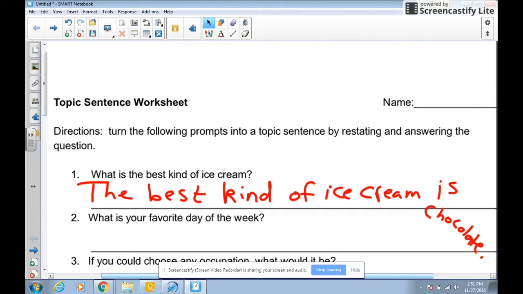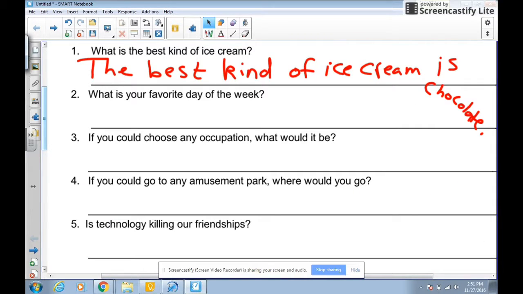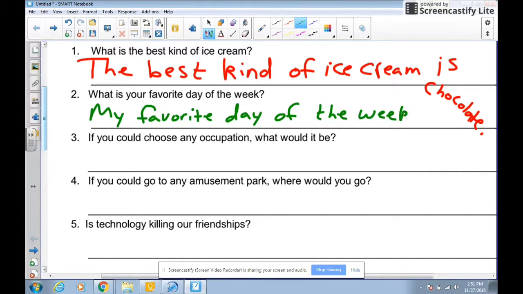Let's take a look at an example. What is your favorite day of the week? So the first trick is to think about, what is my favorite day of the week? Well, I like Saturday. And now my next step is to figure out, how can I answer this question and restate it? So I put something like, my favorite day of the week is Saturday.